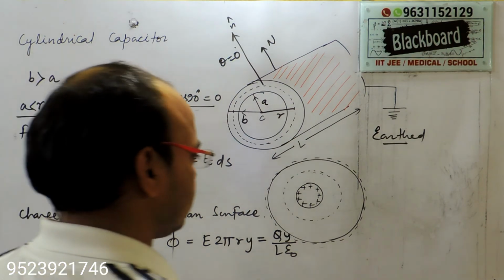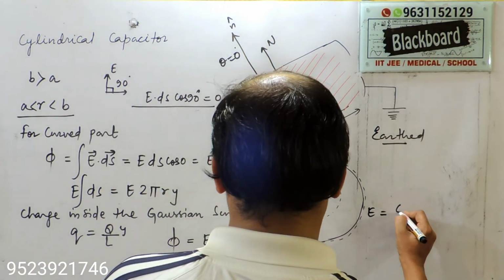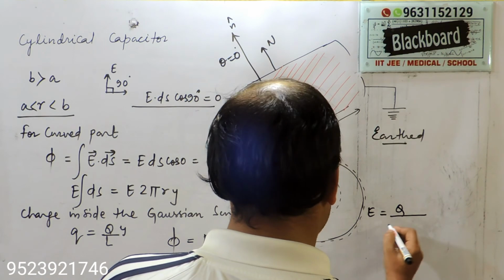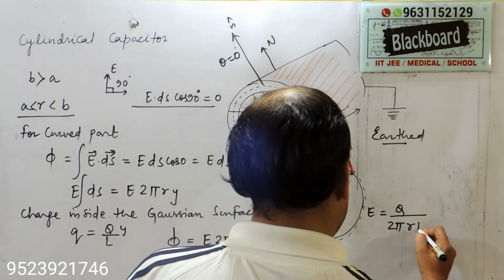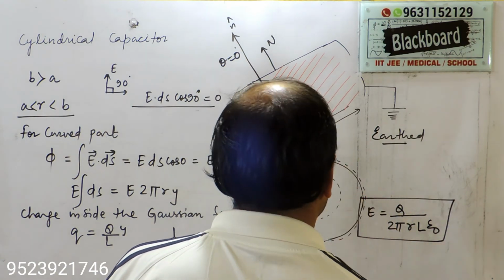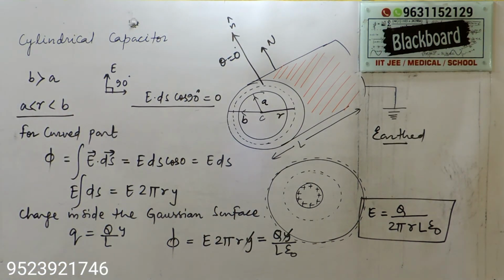You can write E is equal to q y divided by 2 pi r y L epsilon naught, and y cancels. This is q divided by 2 pi r L epsilon naught. This is the electric field, and using this electric field you can find the potential, then you can find the capacitance.